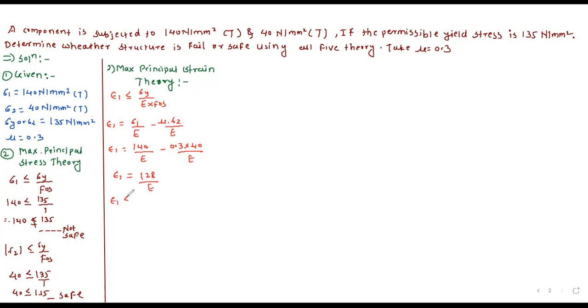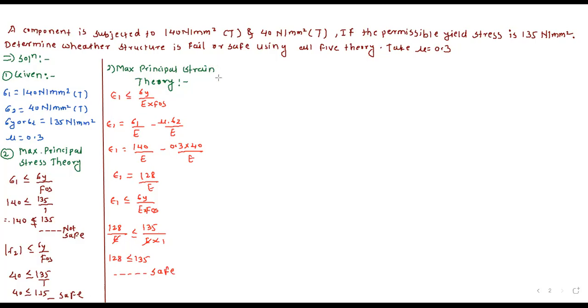Now we will put the value in our equation. Epsilon 1 should be less than or equal to sigma y upon E into factor of safety. So 128 divided by E should be less than or equal to 135 divided by E into 1. So this E gets cancelled. So 128 should be less than or equal to 135. So our structure is same.